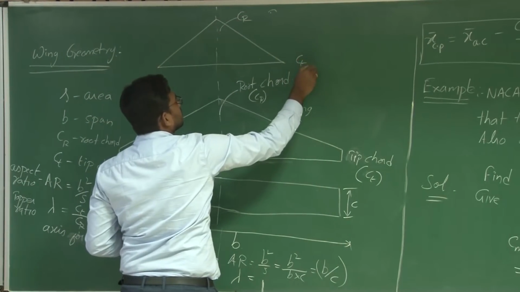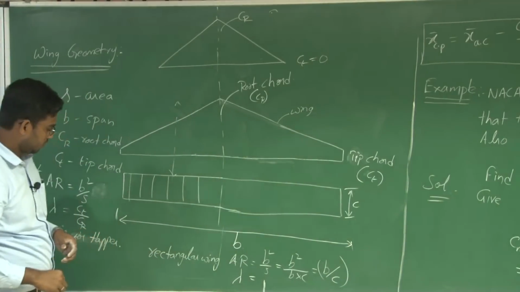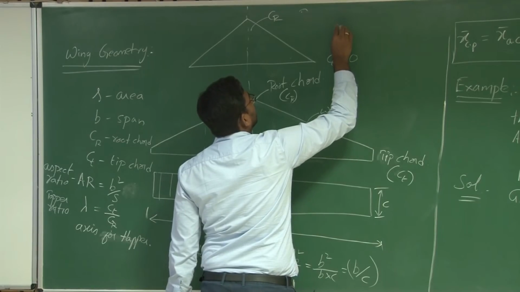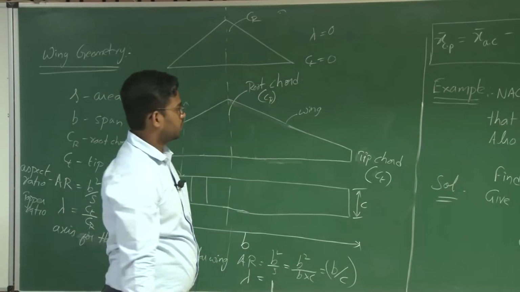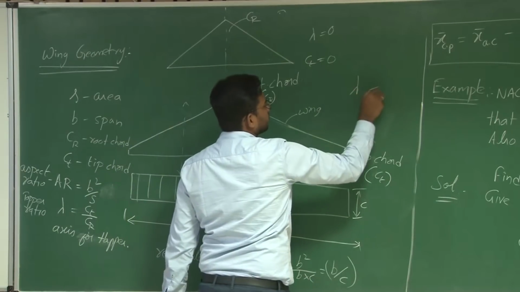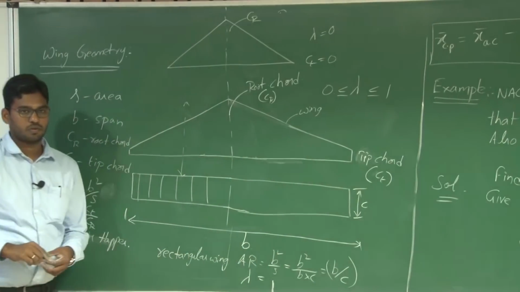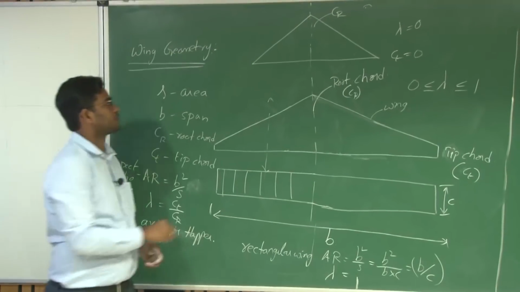What is CT? It is 0. For a delta wing or a pure triangular wing, we have lambda equal to 0. So lambda varies from 0 to 1.